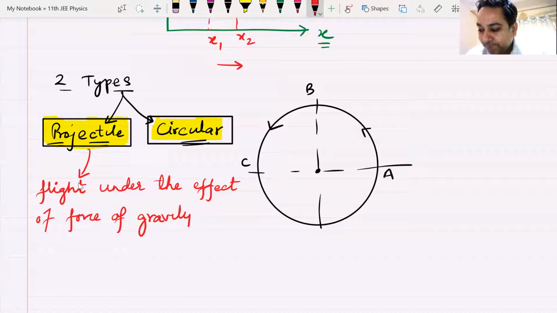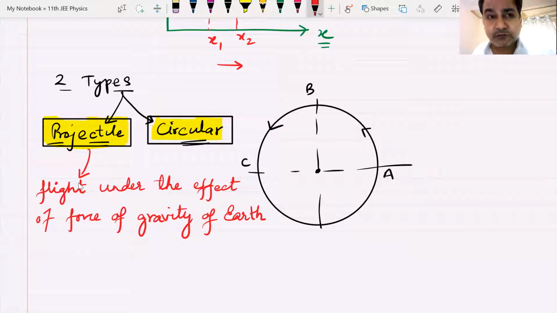So when we say gravity, we mean the gravitational force of earth. Any object which is just flying and the only force acting on it is the force of gravity of earth, that body is known as a projectile.